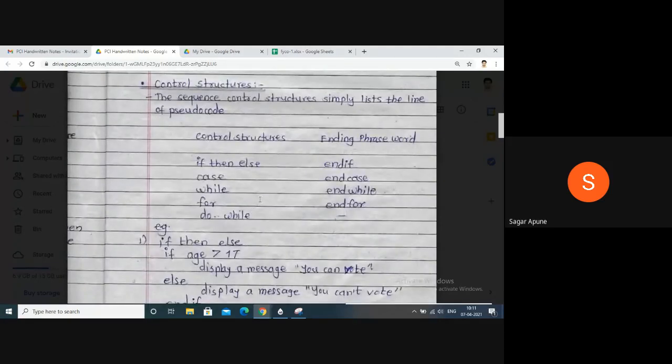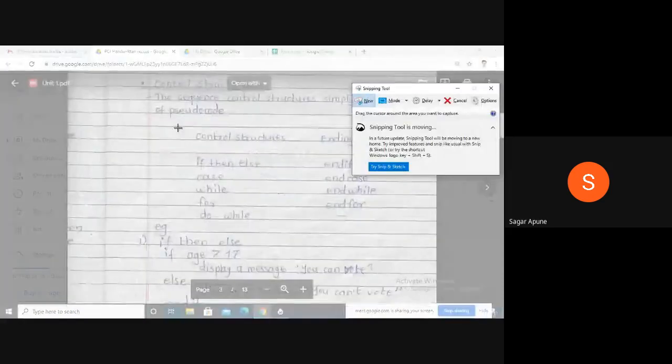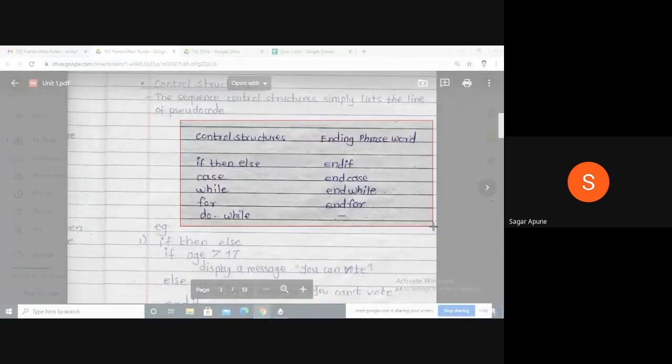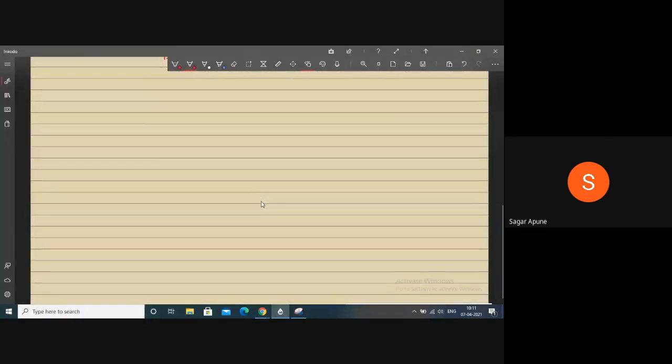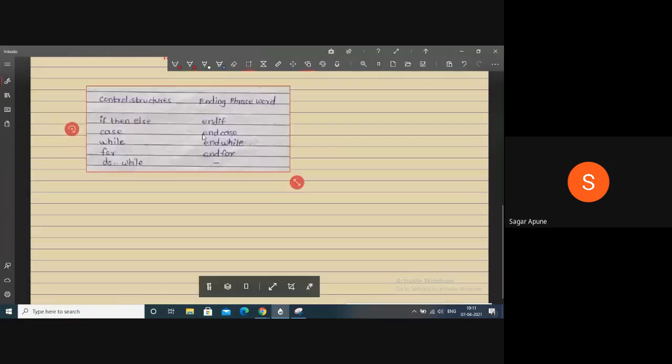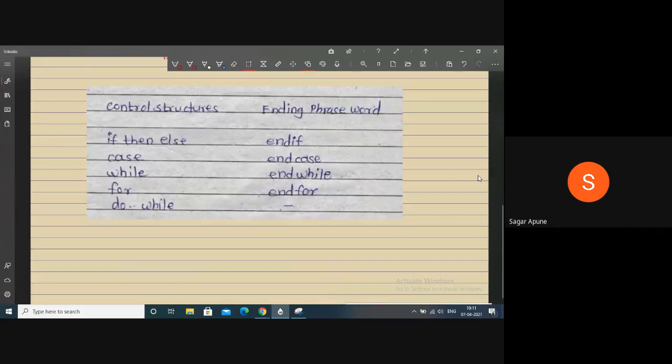These are some control structures available in C programming. We can use these control structures in pseudocode. In pseudocode, the first one is if and then. The control structure starts from if.